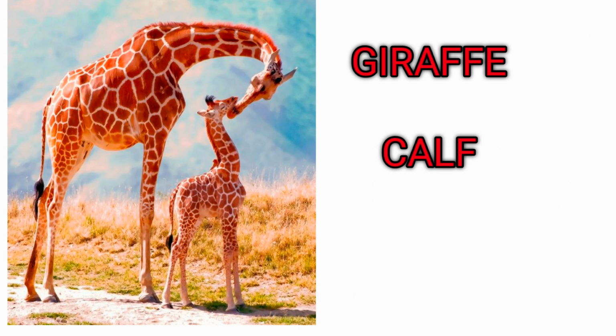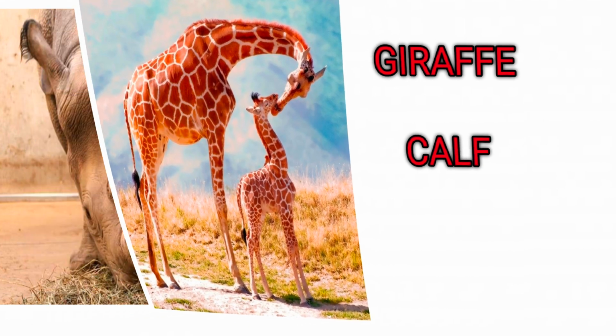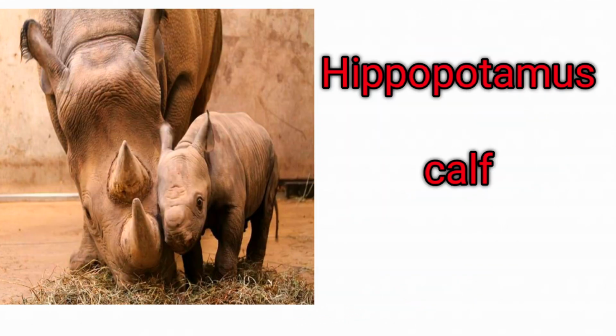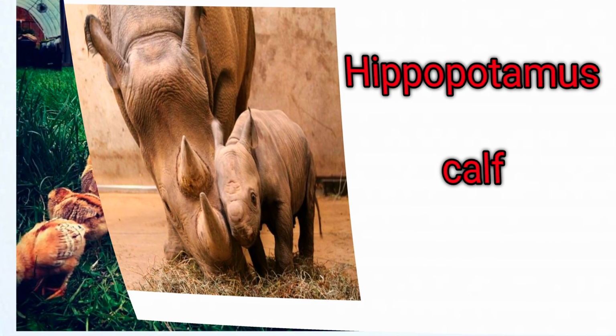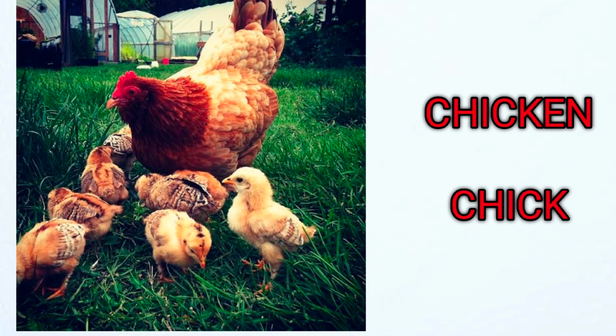Giraffe. Young one of giraffe is called calf. Giraffe, calf. Hippopotamus. Young one of hippopotamus is called calf. Hippopotamus, calf. Chicken. Young one of chicken is called chick. Chicken, chick.